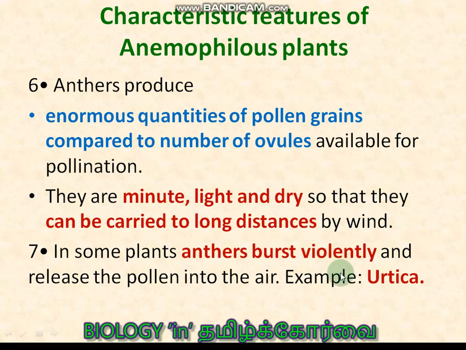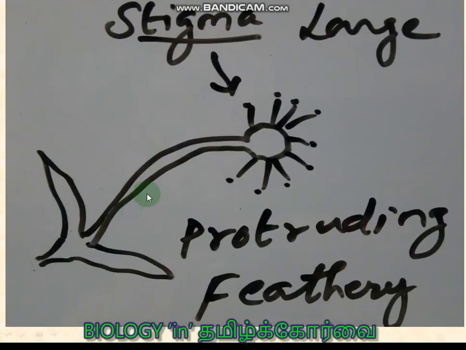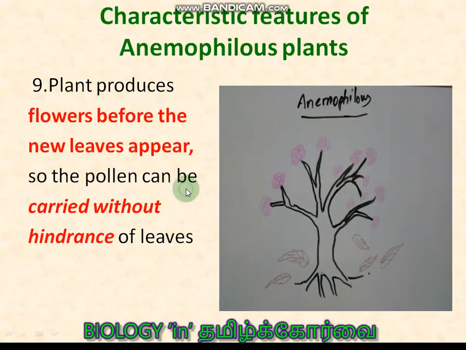Example, Urtica. And here you see a comparatively large stigma protruding away from the flower, and feathery stigma. So it increases the surface area to filter the pollen grains from the air and catch them. Branched and feathery stigma. And here you see the long style bringing the large stigma away from the flower. Okay, and also it is feathery.